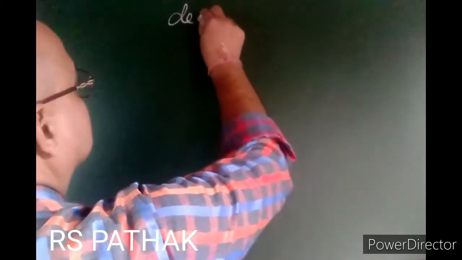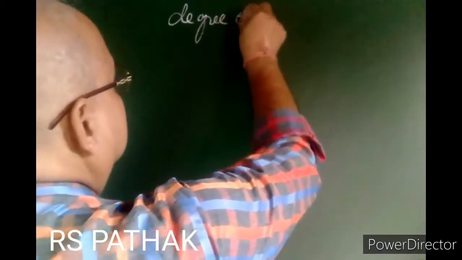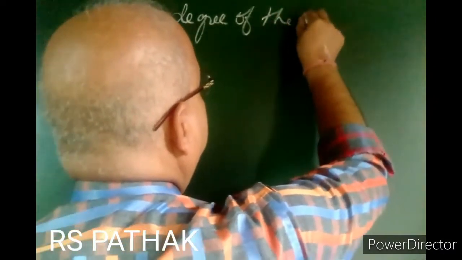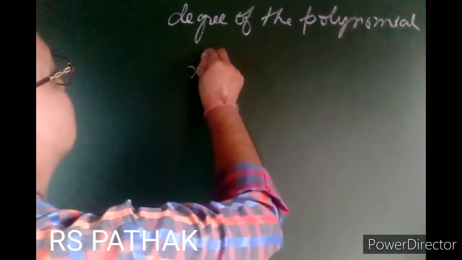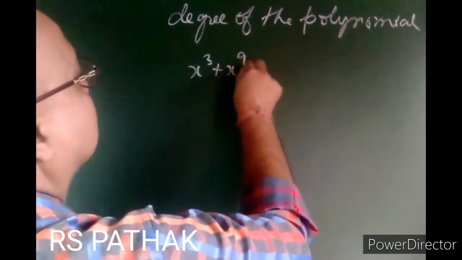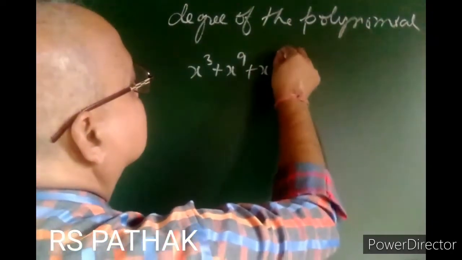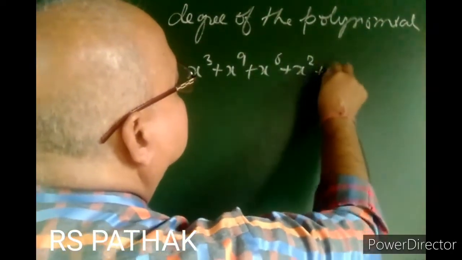Now the next is degree of the polynomial. Let us suppose f to power 3 plus f to power 9 plus f to power 6 plus f to power 2 plus f plus 1.